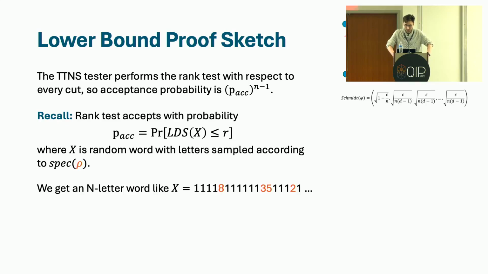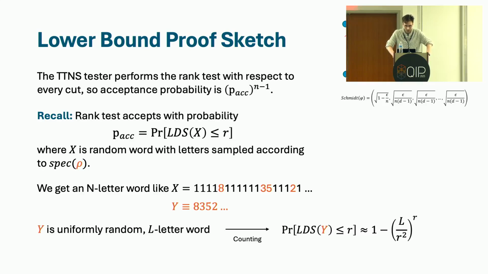But for the purposes of computing the longest decreasing subsequence, what really matters is the subword that starts with 8352 in this case. The ones are not so important for computing the LDS, and so we'll focus on that. And this subword is a uniformly random L-letter word. And uniformly random things are nice because then we can apply counting arguments to compute probabilities.